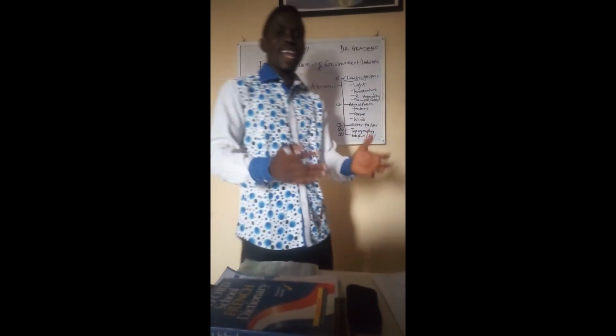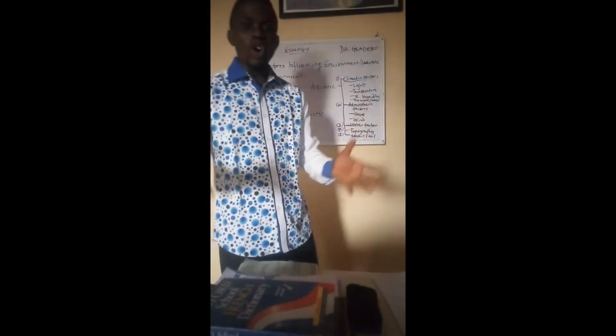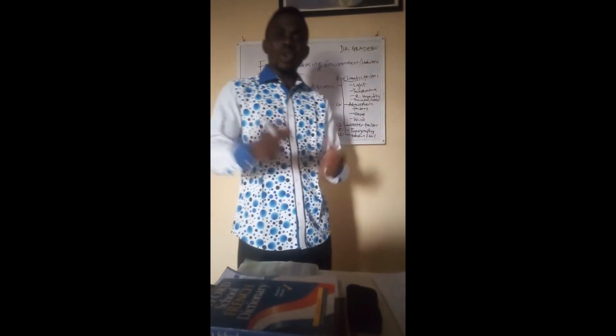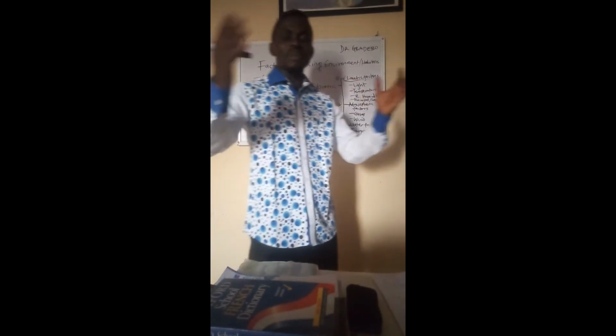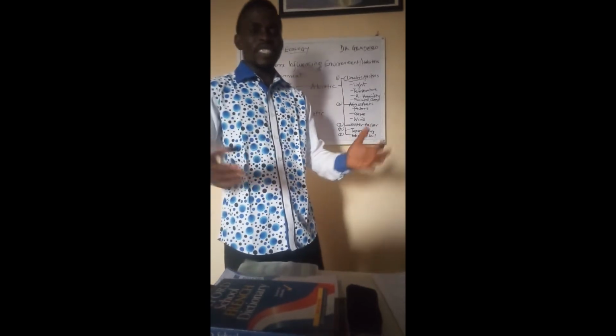Now, the quality of light has to do with the wavelength and the color of light. These also affect primary productivity in the ecosystem. And then the duration of light.